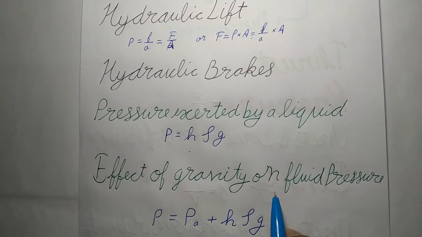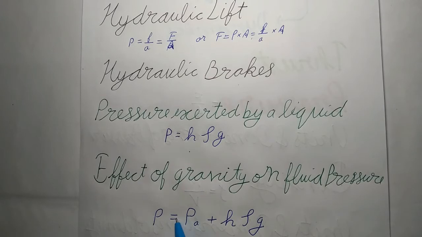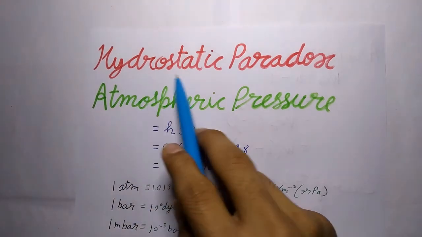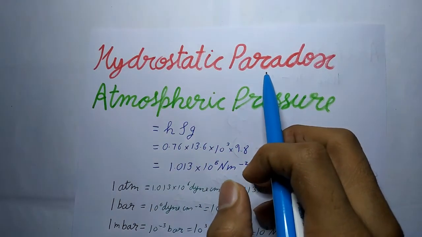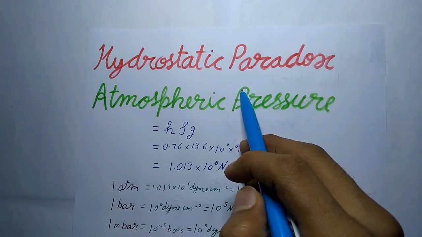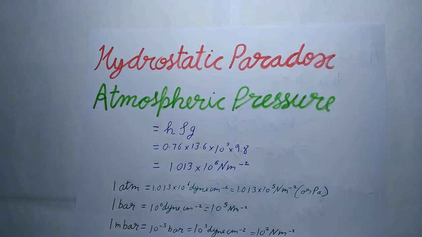Effect of gravity on fluid pressure. The pressure in a fluid varies with depth h. According to the expression, P equals Pa plus h rho g, where rho is the fluid density, assumed uniform. Next is hydrostatic paradox. The pressure exerted by a liquid column depends only on the height of the liquid column and not on the shape of the containing vessel.